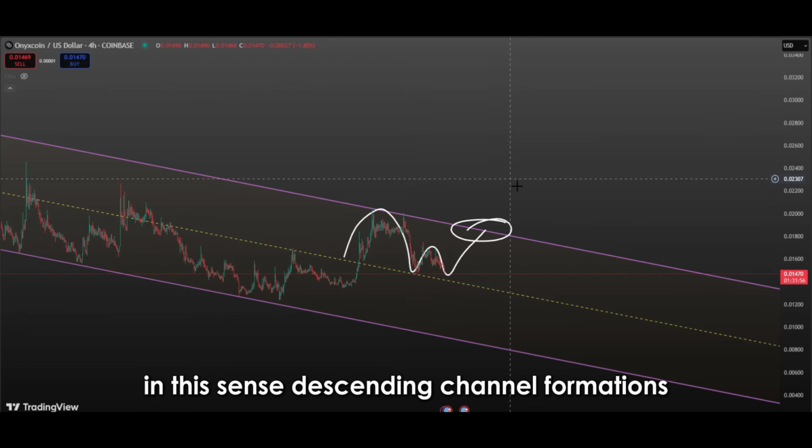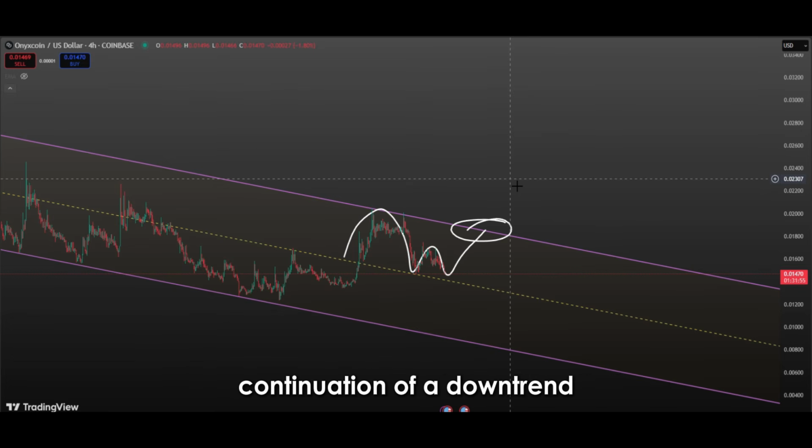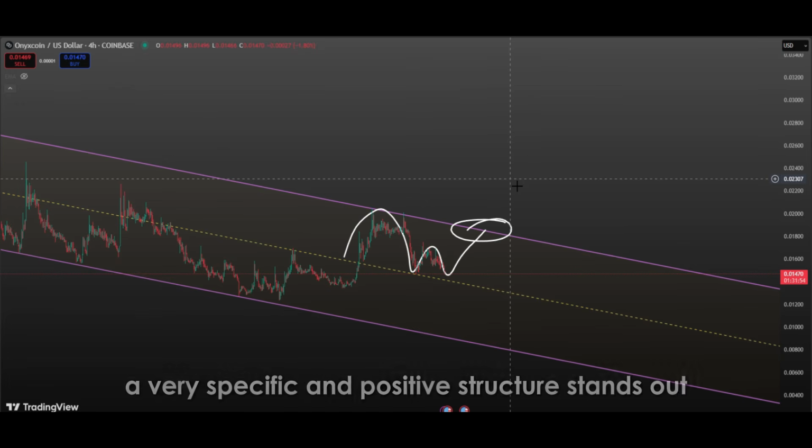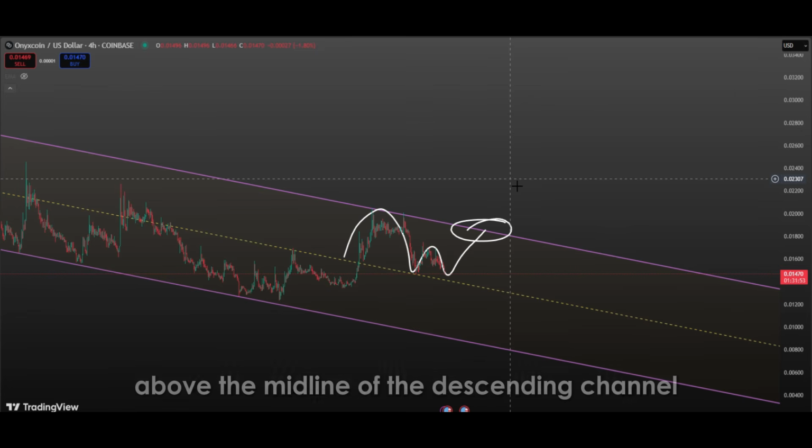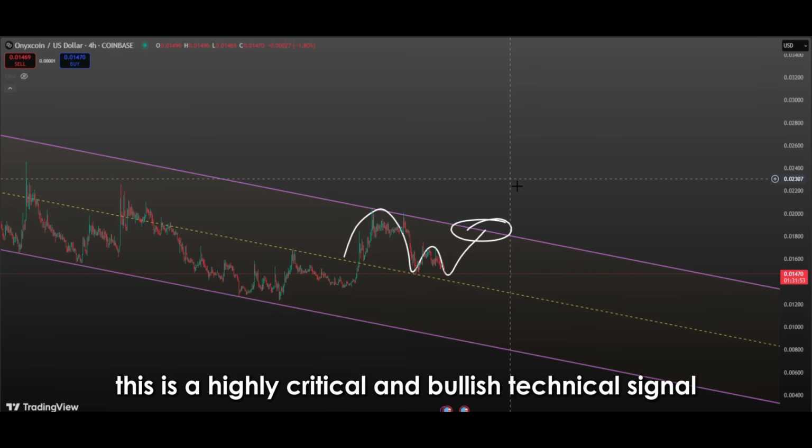In this sense, descending channel formations are powerful tools that indicate both the continuation of a downtrend and potential reversal points. However, in this case, a very specific and positive structure stands out. The price has bounced above the midline of the descending channel. This is a highly critical and bullish technical signal.